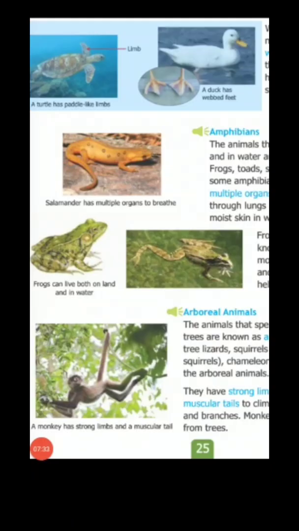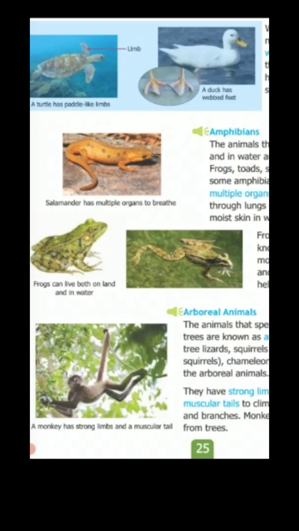Ducks are aquatic birds and they have webbed feet to swim. Cranes and flamingos have long legs to help them wade in water and long beaks to catch the fish from water. Now we will study amphibians.